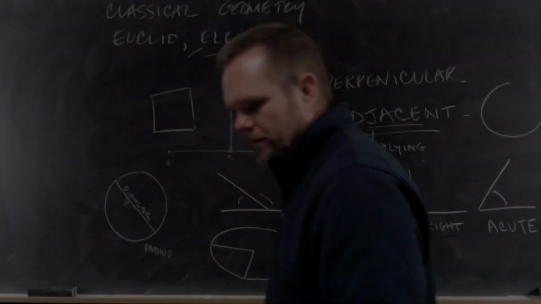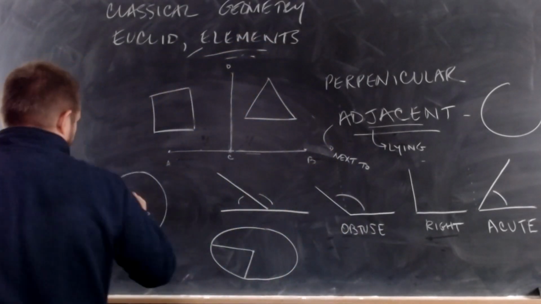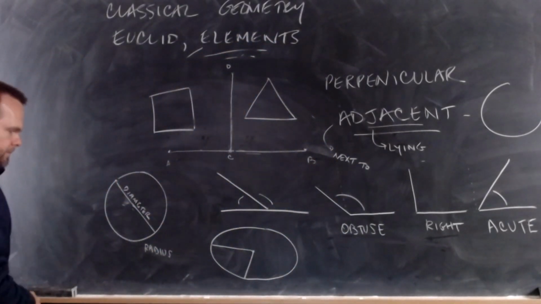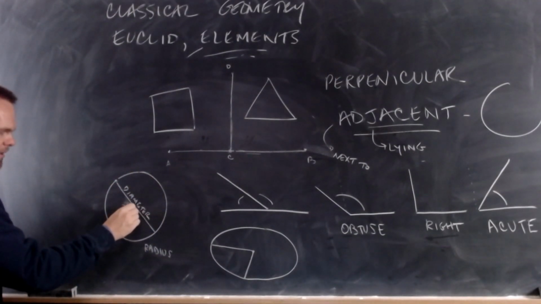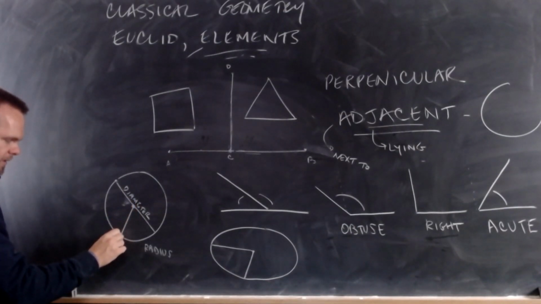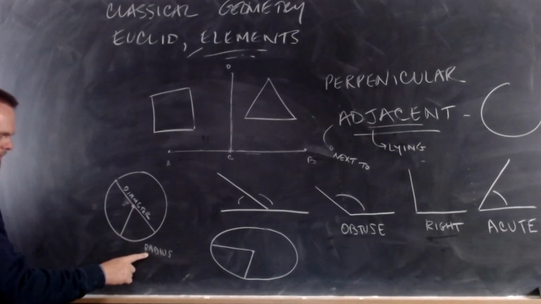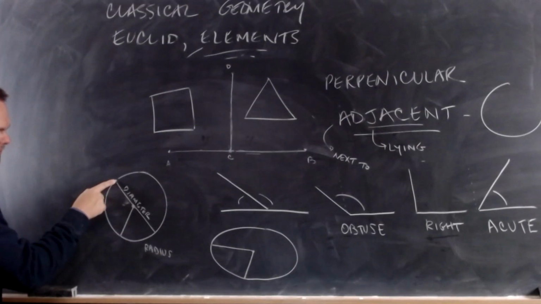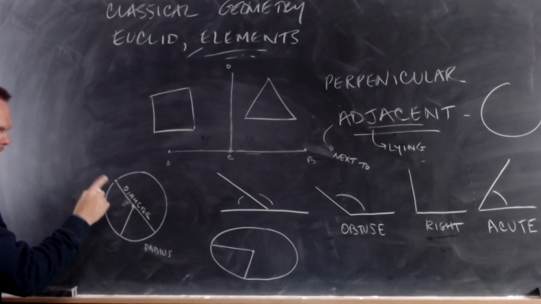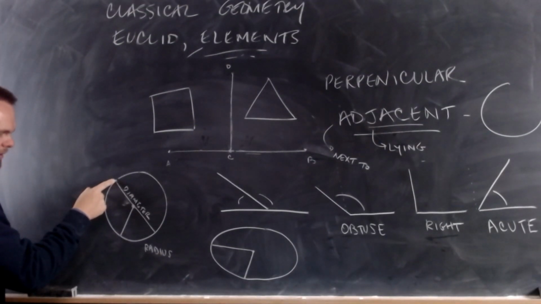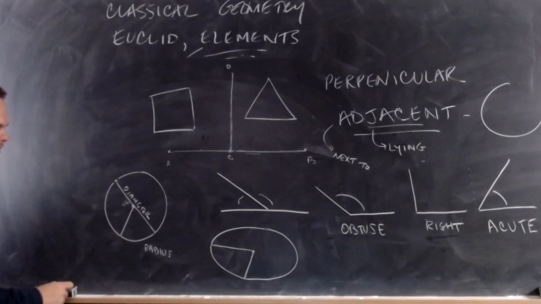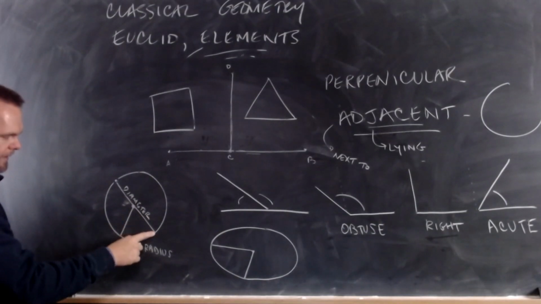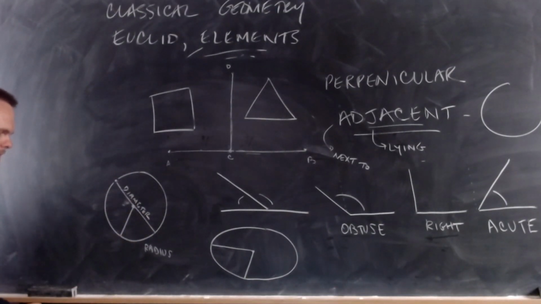Sorry, let me get that on the video. If we have a circle, a straight line drawn from the center to the circumference is called a radius. A straight line drawn from the circumference through the center to the other side of the circle is called a diameter.